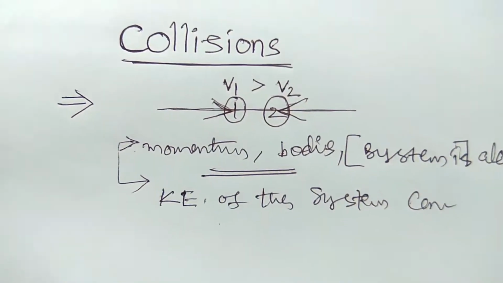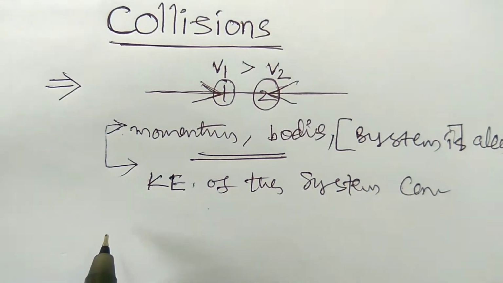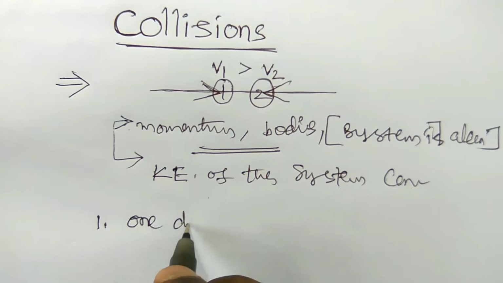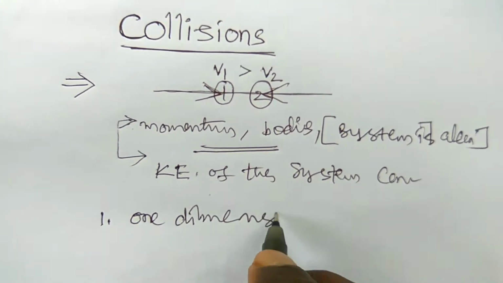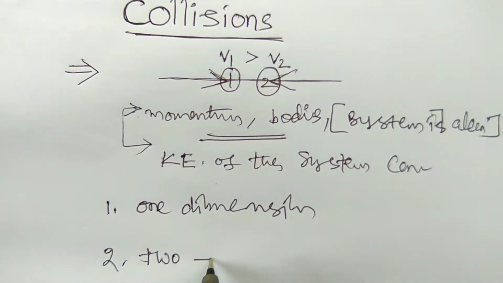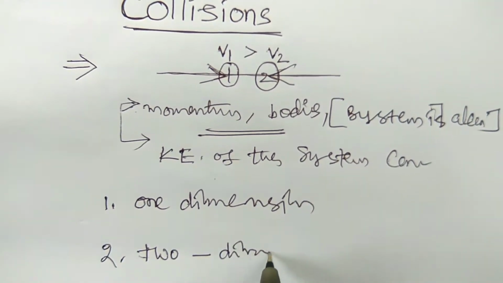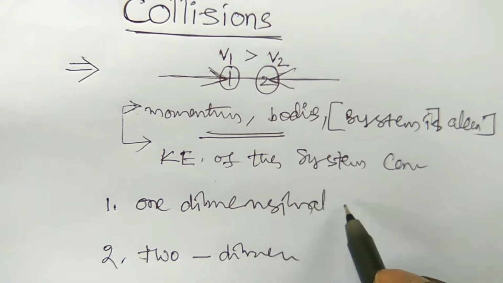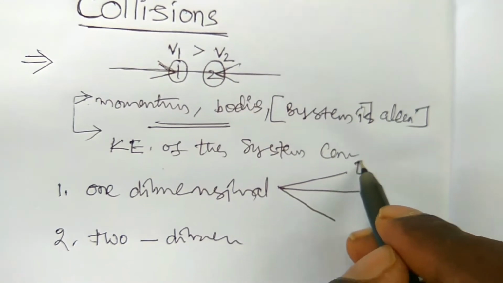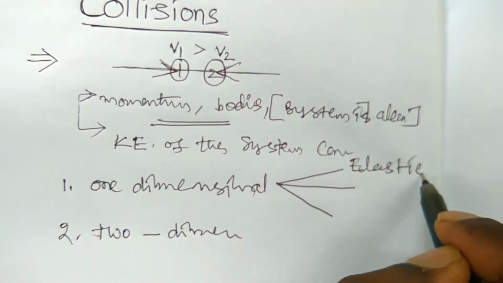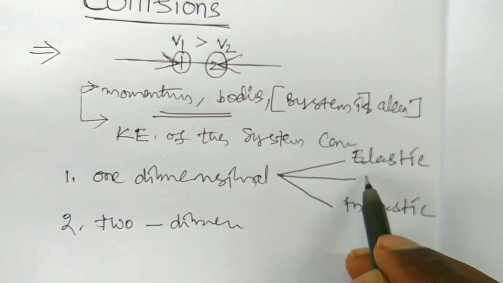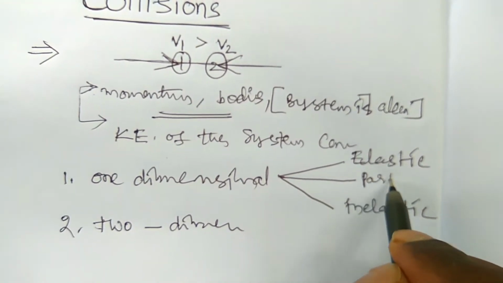There are many types of collisions. The first is the one-dimensional collision and the second is the two-dimensional collision. In one-dimensional collision, there are three types: the elastic collision, the inelastic collision, and the third, partially elastic or partially inelastic.